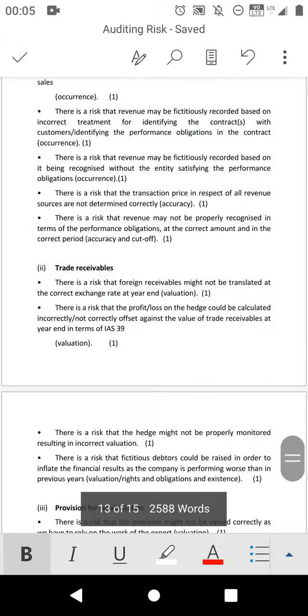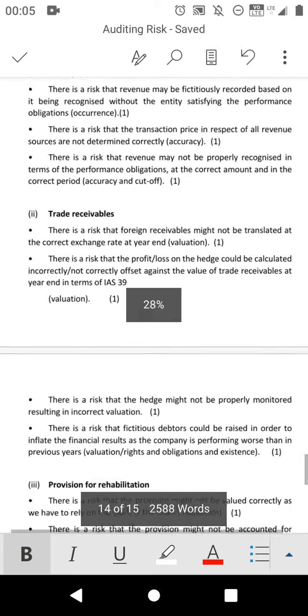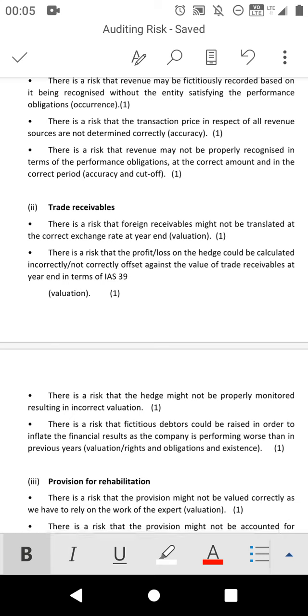Then we have trade receivable. So, for trade receivable, there is a risk that they won't comply with IAS 39. I'm not really familiar with IAS 39, but the other standard that is going to be part of trade receivable is IAS 21.